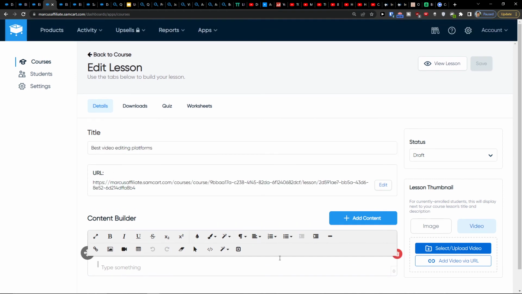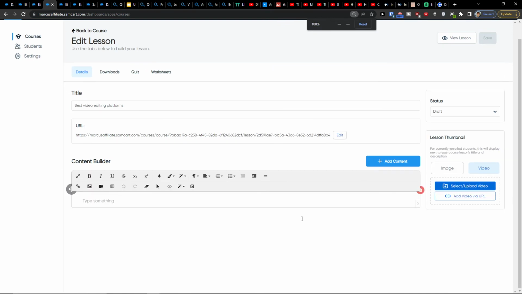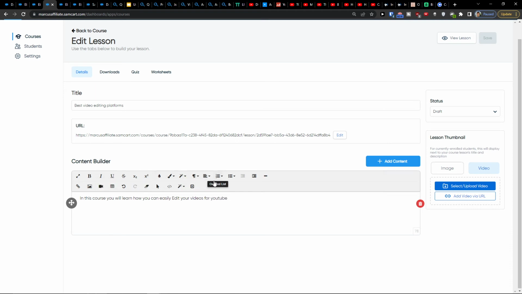and then you have the content builder. Here for the content builder, you have to actually add and type something. So you can't actually upload the videos like you can in Kajabi, Kartra, Teachable. You have to link it. So I need to have like, in this course, you will learn how you can easily edit your videos for YouTube. And you're going to have plenty of options like colors, paragraphs, lines. But the most important thing is that you can insert video here. You can even insert a table if you want.